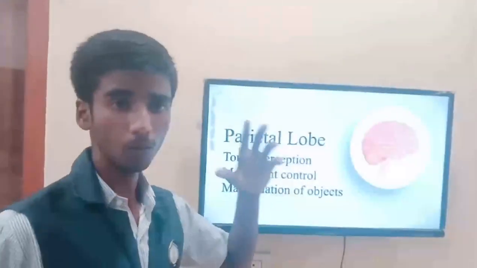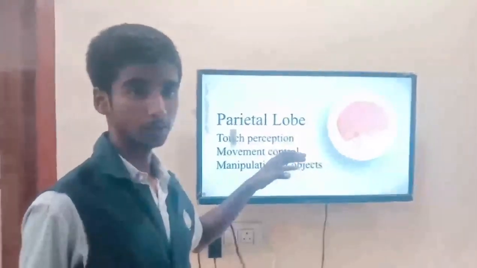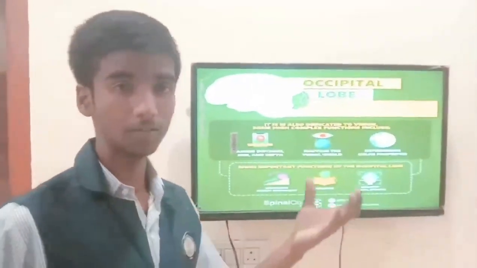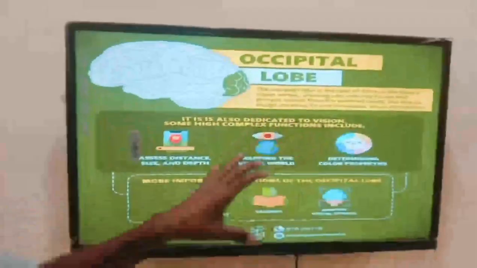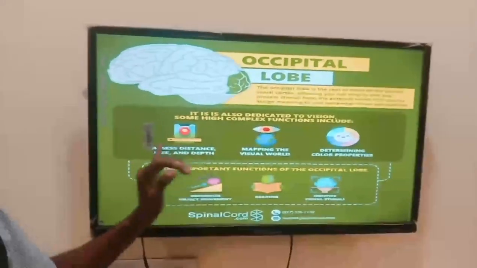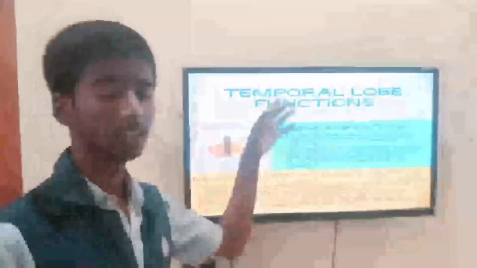So the second lobe, which is known as parietal lobe, deals with touch perception, heat and is responsible for manipulating objects. And next comes the occipital lobe. Occipital lobe deals with visionary information and also visionary perception. So it mainly deals with visual perception, like mapping the visual world, assessing the distance, size and depth, etc.